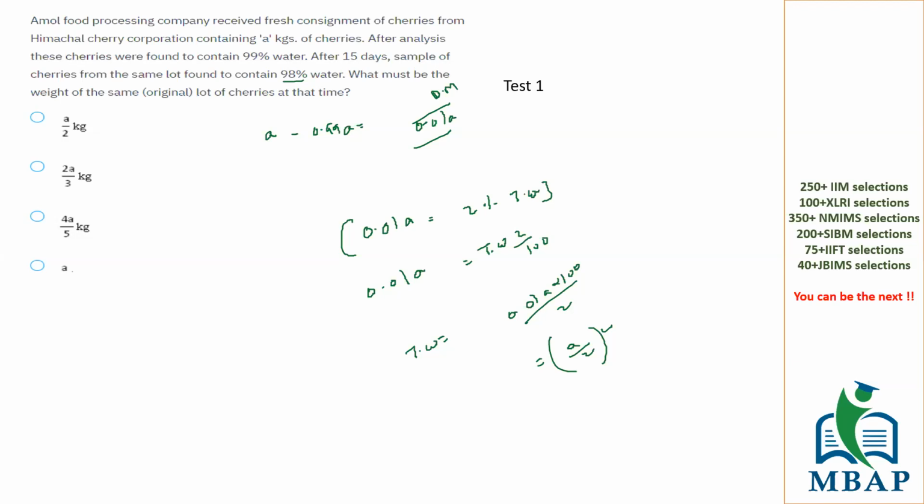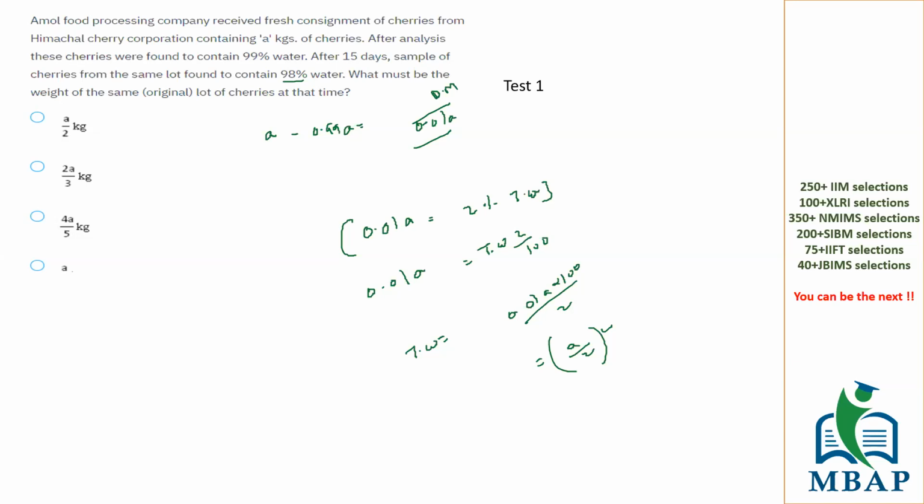Now that is my dry mass, right? That is my dry mass. My water content kept on changing. Next time it has been said it contains 98% of water. If 98% is water, very well we know the dry mass is going to take 2%. So the dry mass of 0.01A will be nothing but 2% of total weight at that time.